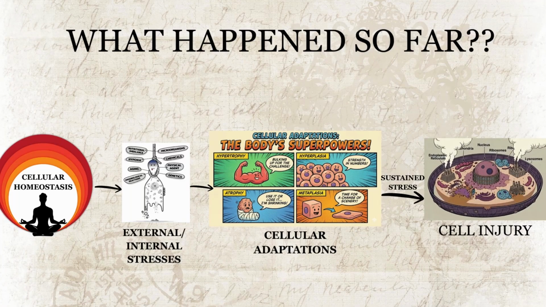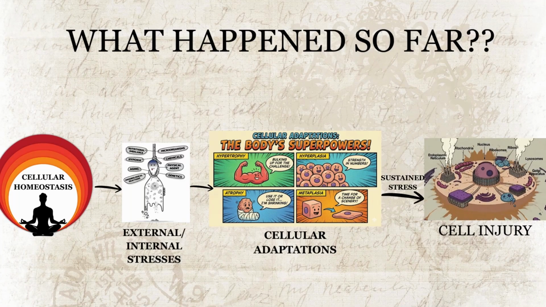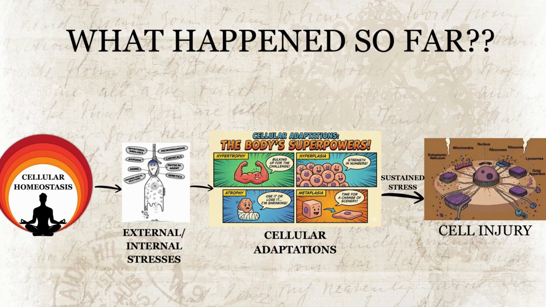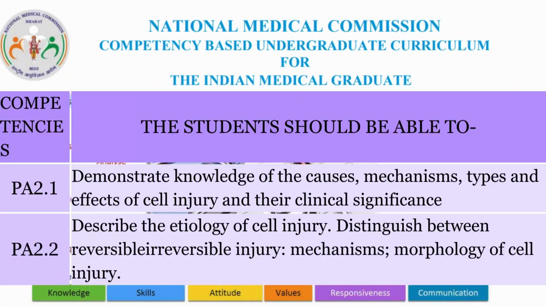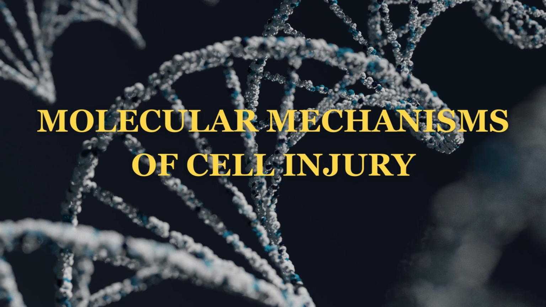Okay, adaptation failed. The attack was too sudden or too severe. The city walls are breached. We are now in cell injury. PA 2.1, PA 2.2. How does the city actually break? We look at the molecular level.